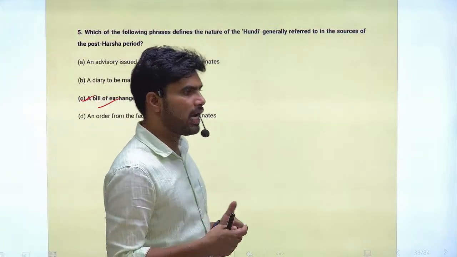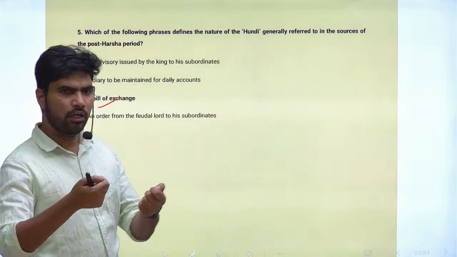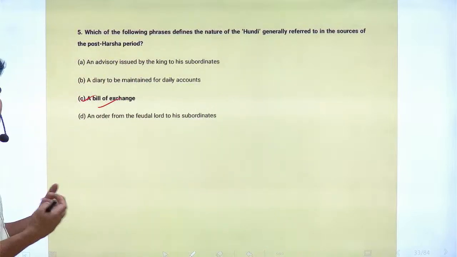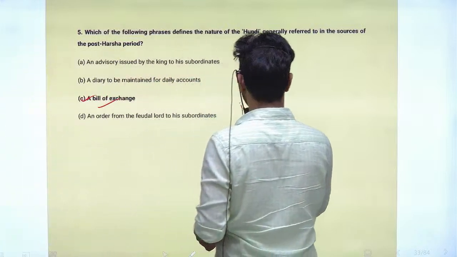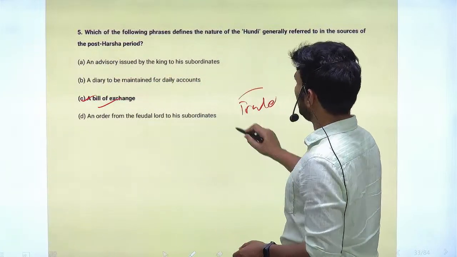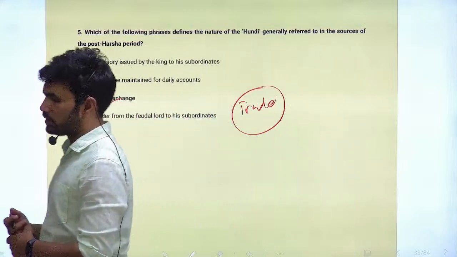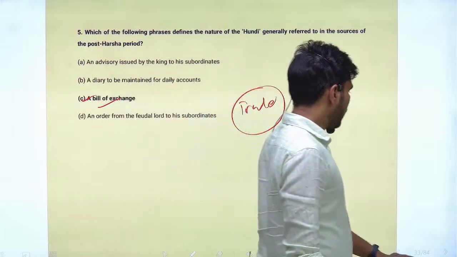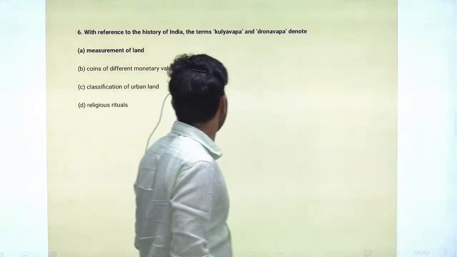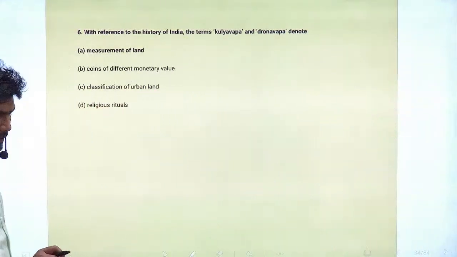So instead of cash, the documents have been exchanged between the people, especially during trade, in the sale and purchase of goods. These hundis have been very much helpful. Right. Next question, question number 6.